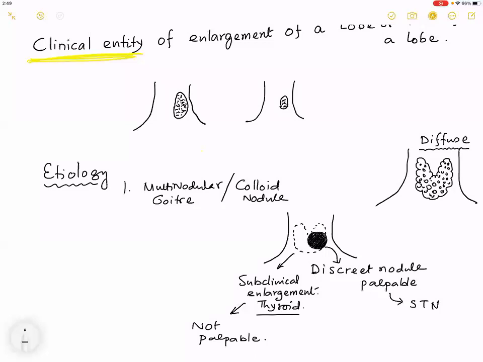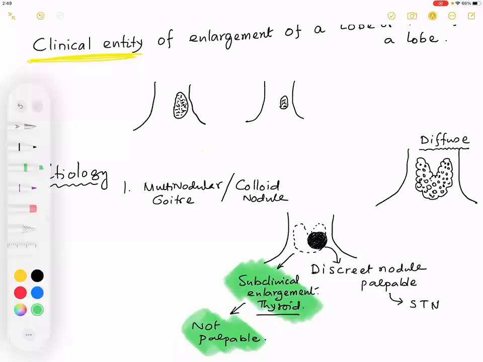So the automatic question is, sir, if it is a multinodular goiter, what happened to the other parts of the thyroid? Why is it not palpable? It is subclinical enlargement, hence it is not palpable. It is not that it is not affected by the disease. It is affected, but not large enough to be palpable.